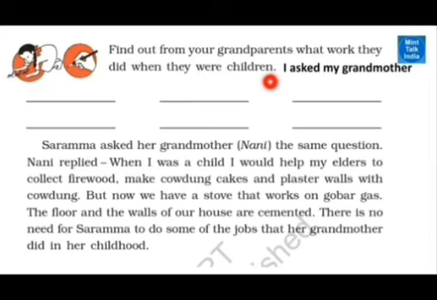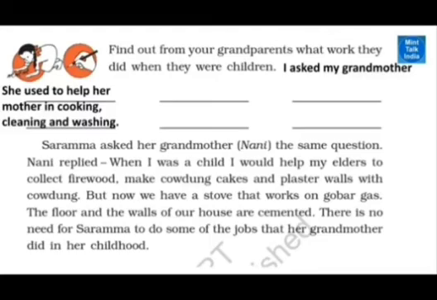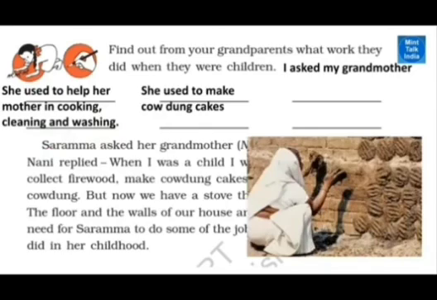Okay, now find out from your grandparents how they worked. See, in really olden days all the girl children were asked to work in their childhood itself. They trained them to work at home. They started cooking by the age of 9 or 10. They started by helping mother in cooking, and slowly started washing. Those days there was no washing machine. Then cow dung cakes. Usually those days most of them were farmers.